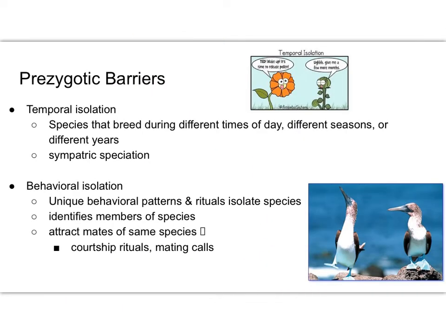Another form of prezygotic barrier is temporal isolation. So this is a time isolation. As a general rule, a breeding time isolation. So the species are going to breed during different times of the day, either different seasons or different years, depending upon what their cycle is like. Okay? But because they are breeding at these different times, they are not going to breed together.